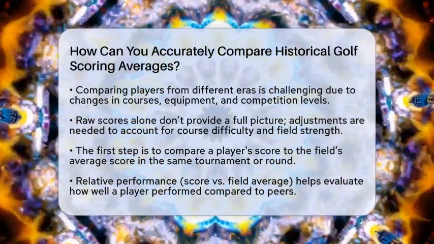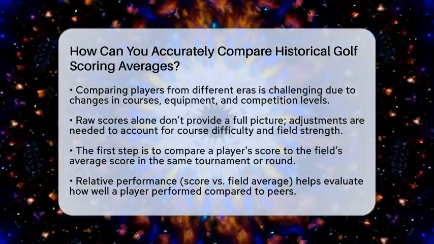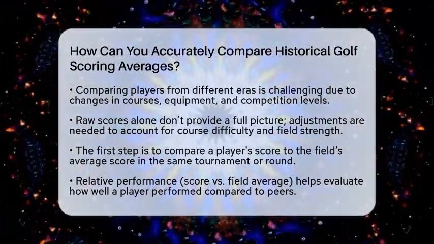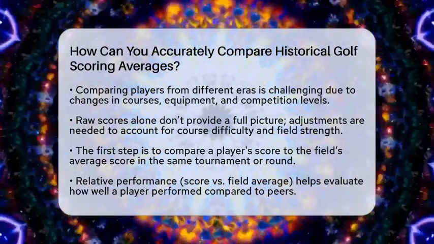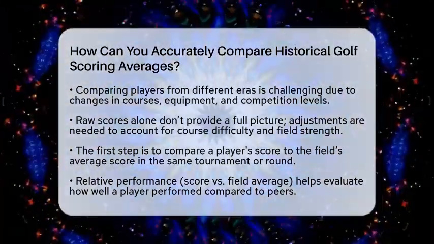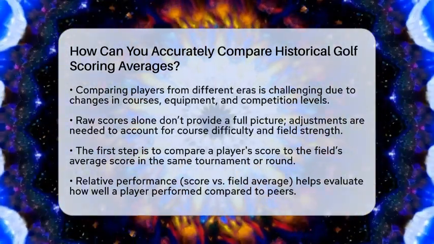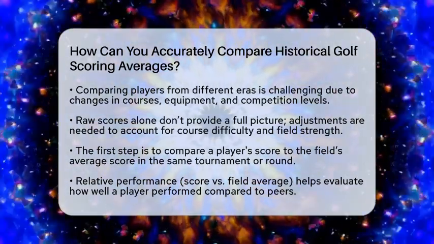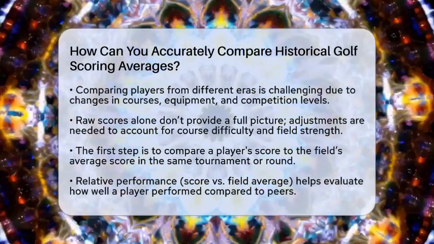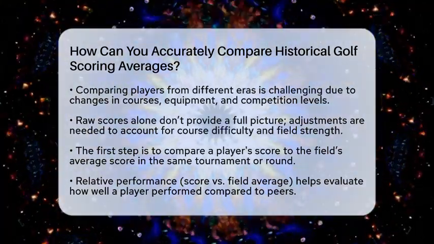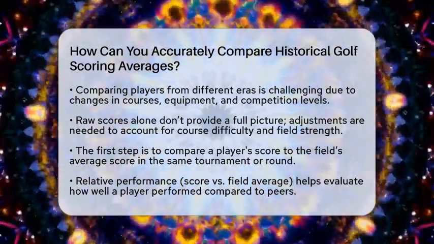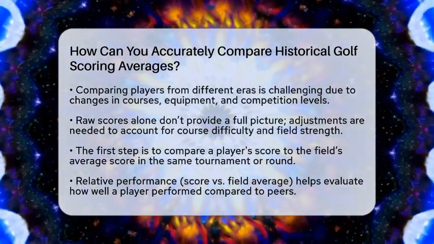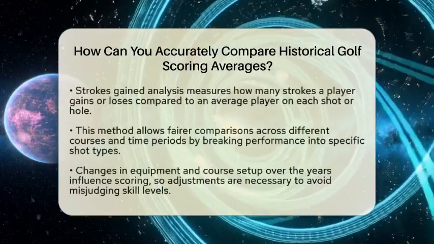Raw scores alone don't tell the full story because they don't consider how tough the course was or how strong the field was. The first step is to look at how a player's score compares to the average score of the entire field in the same tournament or round. For example, if a player scores 69 and the field average is 71.4, that player performed 2.4 strokes better than the average. This relative measure helps us see how well they played compared to their peers, regardless of course difficulty.